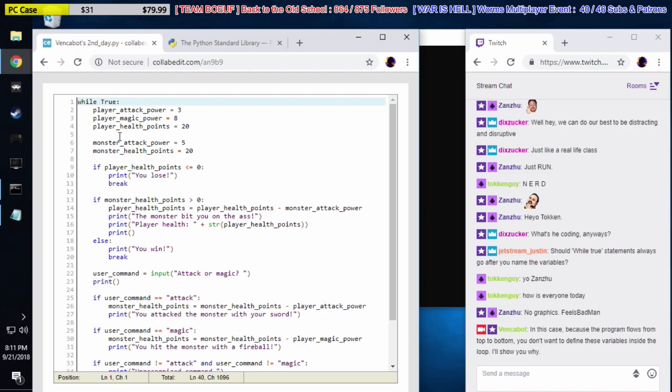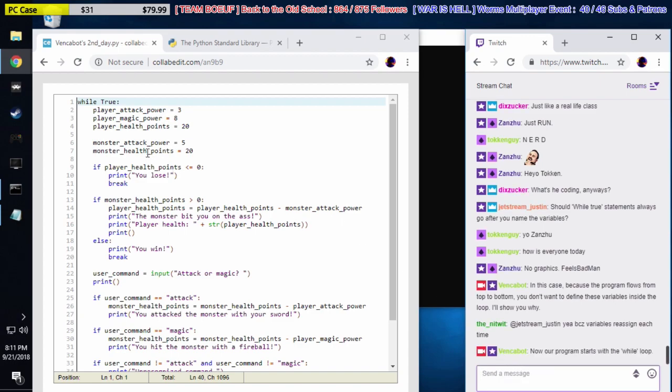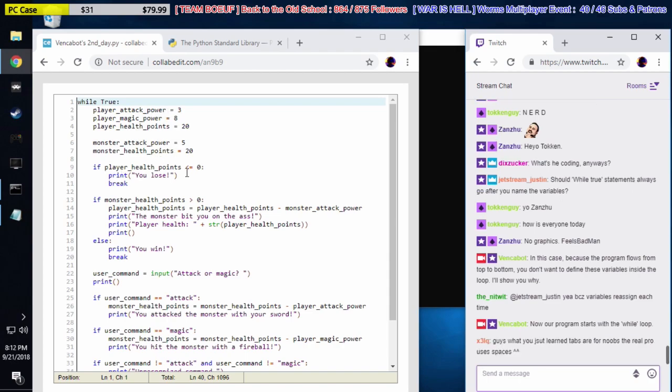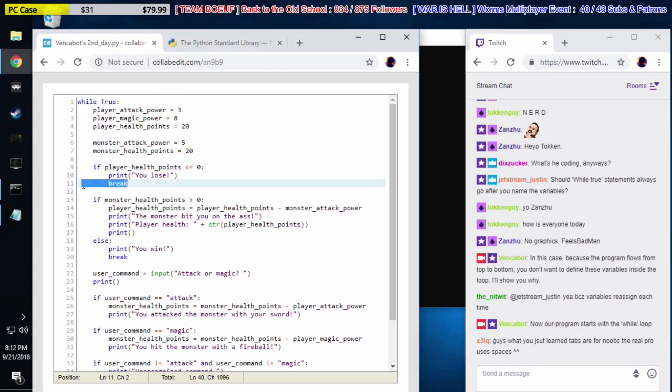Okay, so now our program starts with a while loop. The first thing we do in our while loop is we say, player attack power is 3. We assign all this. Then we say, are you still alive? If you're dead, you lose. If the monster is dead, you win. If he's alive, do this stuff. We break here if the player is dead, and we break here if the monster is dead.